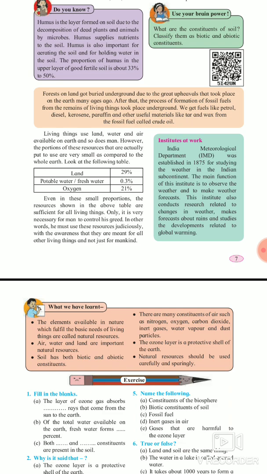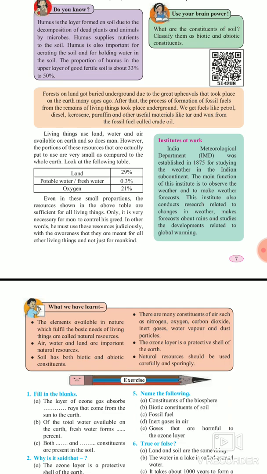In other words, man must use these resources judiciously, meaning carefully, with the awareness that they are meant for all other living things and not just for mankind. As we know, air, water, and land are also important for the living of animals and trees. So it is not only for man.